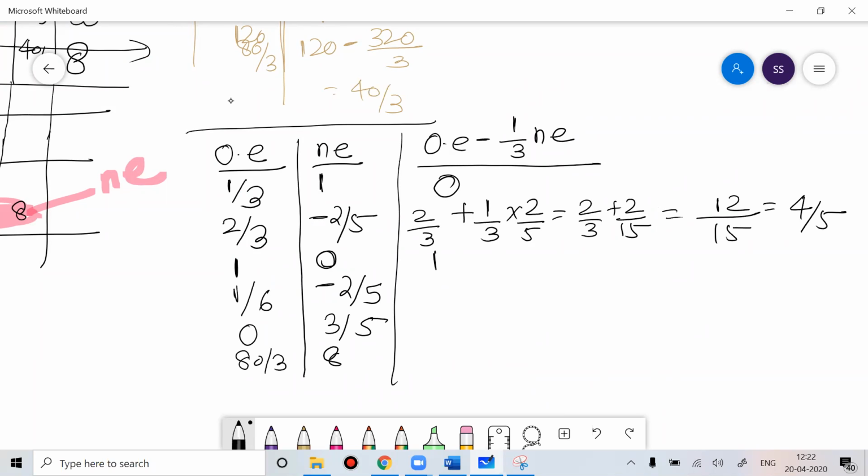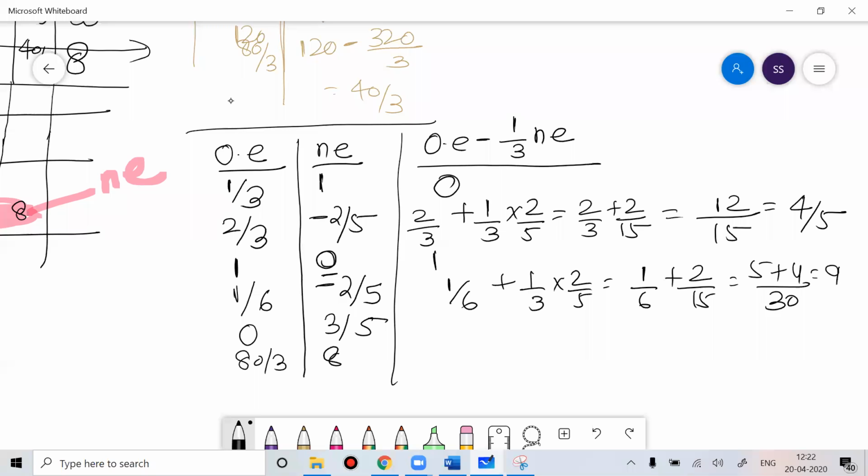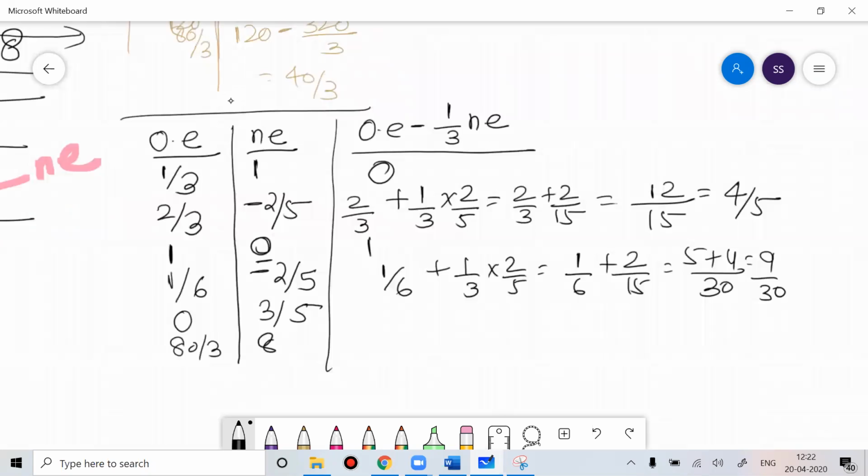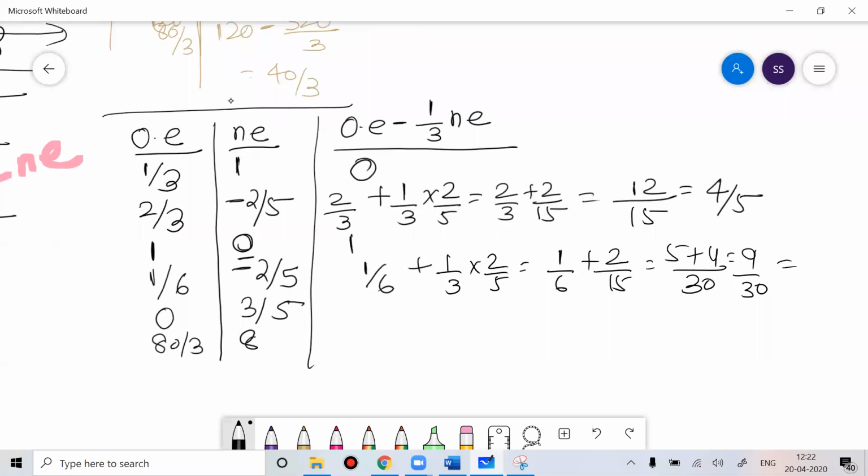Then this is 1 by 6 minus minus plus 1 by 3 into 2 by 5, so you get 1 by 6 plus 2 by 15. The LCM is 30, so this is 5 plus 2 into 2, 4, that is 9 by 30, which means 3 by 10.